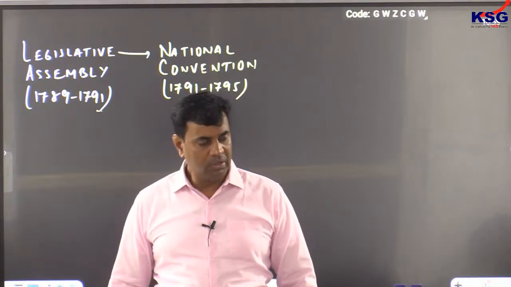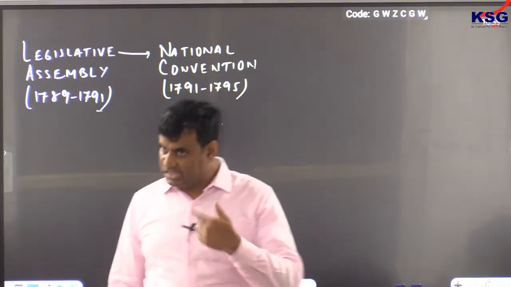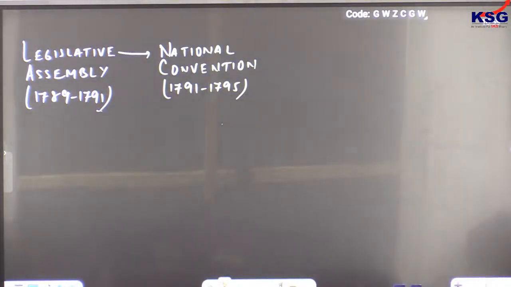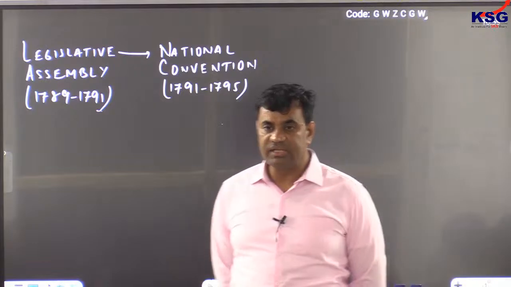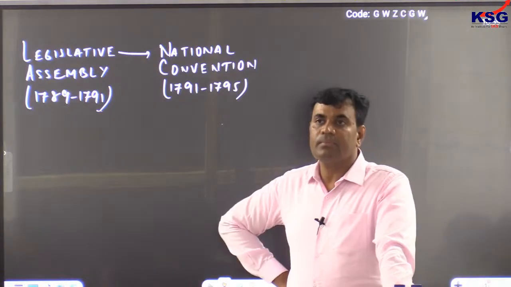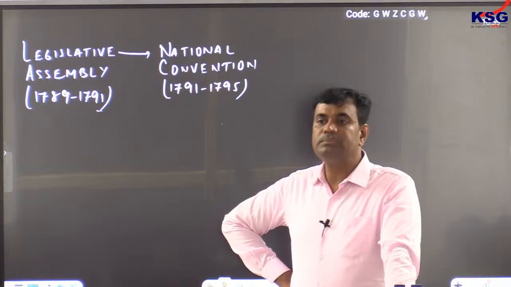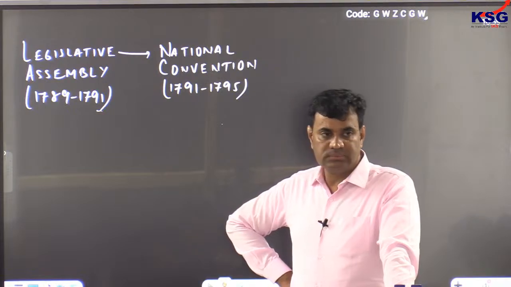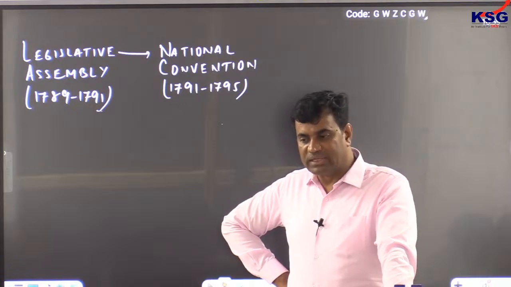Consequently, revolutionaries established a more binding regime, known as the National Convention.